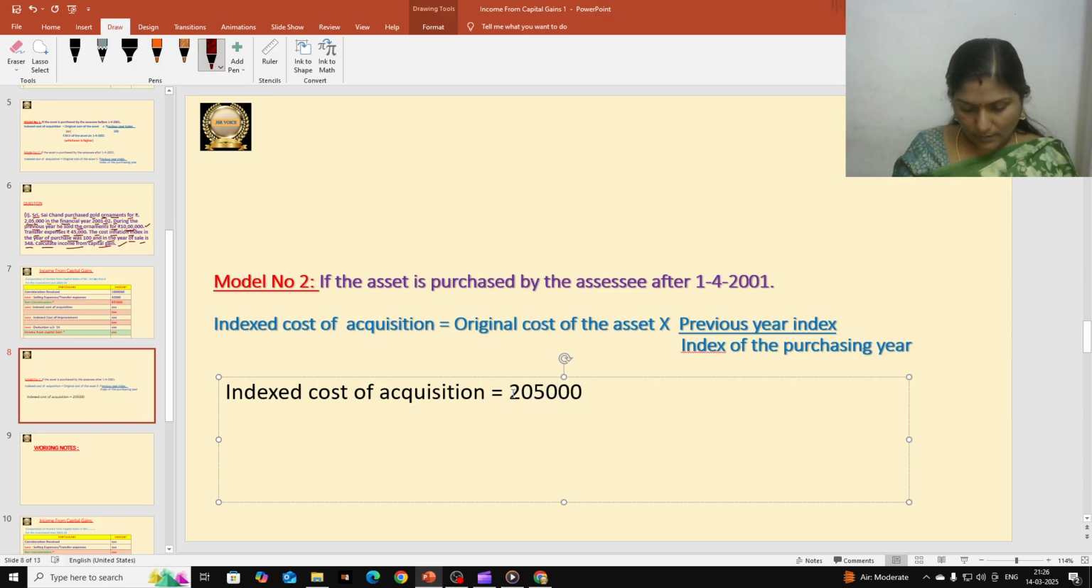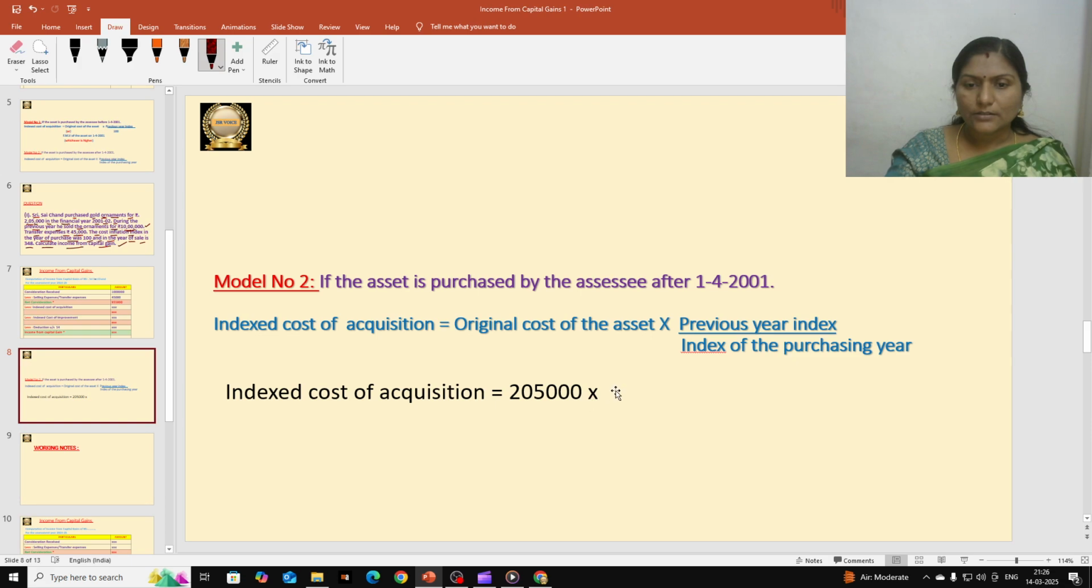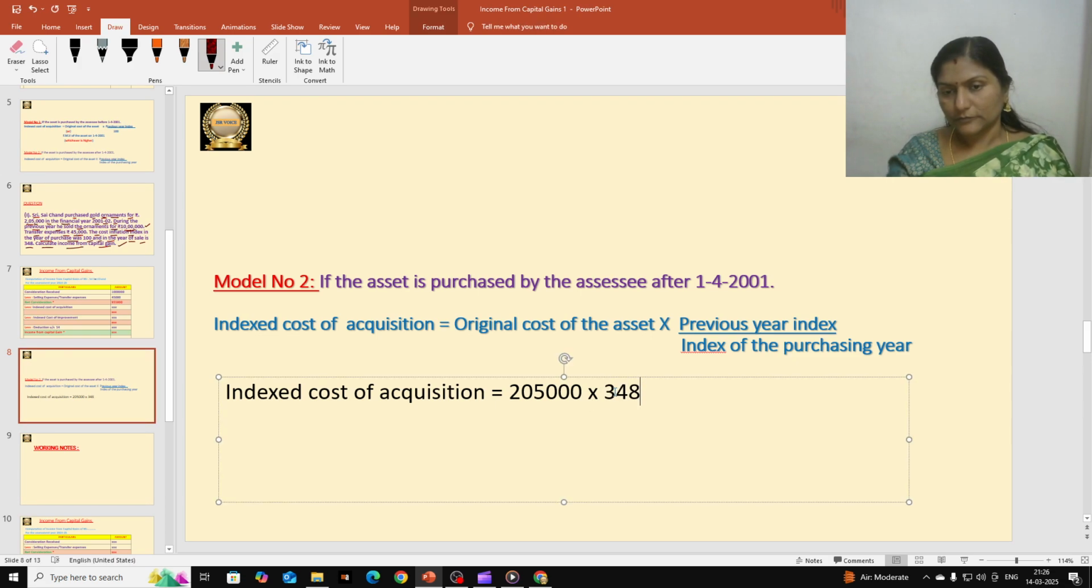2,05,000 into next previous year index. Previous year index is what? 348. Okay, in the year of sale the index number is 348. So let us take 348 here. Divided by